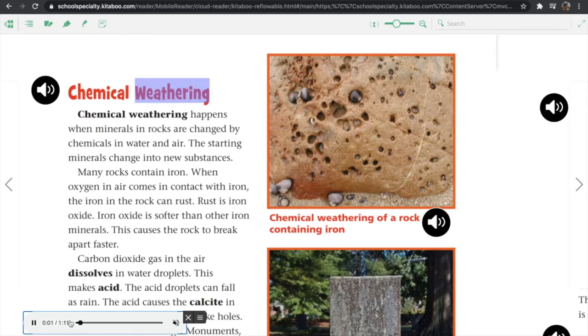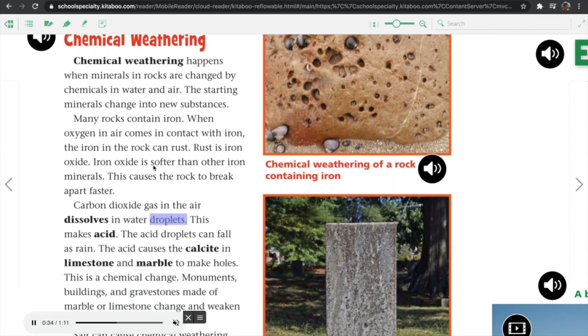Chemical weathering. Chemical weathering happens when minerals and rocks are changed by chemicals in water and air. The starting minerals change into new substances. Many rocks contain iron. When oxygen in air comes in contact with iron, the iron in rocks can rust. Rust is iron oxide. Iron oxide is softer than other iron materials. This causes the rock to break apart faster.